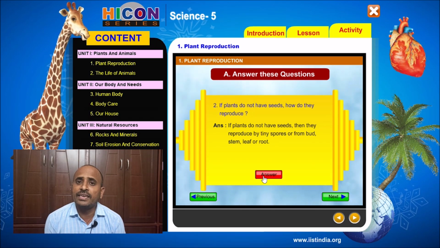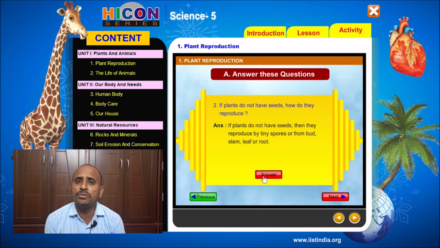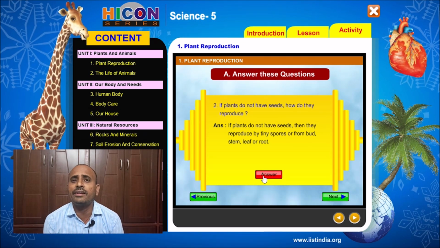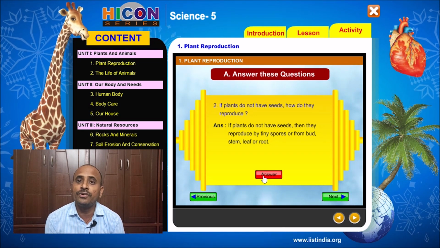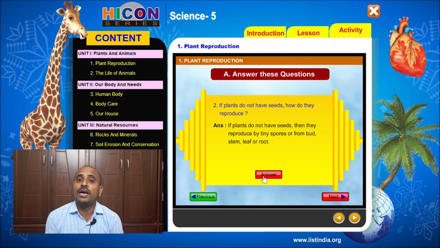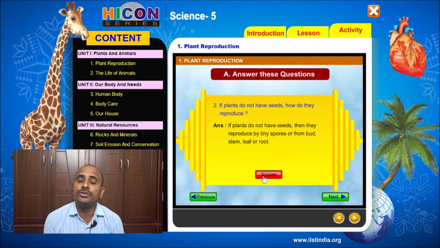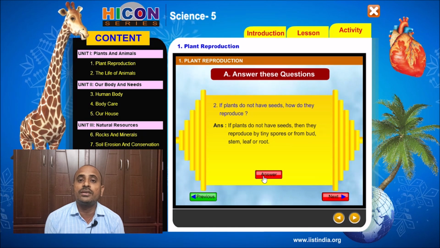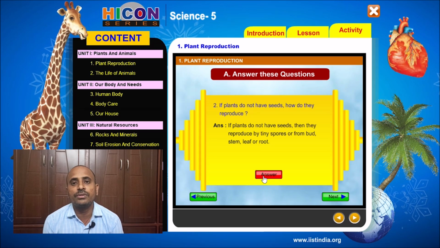If we consider lichens and moss plants, they produce spores, and they can produce a new plant from each spore. And if we consider some plants like potato and carrot, the new plants come from the roots. And if we consider the leaf, the leaf of bryophyllum, bryophyllum produces new plants with the help of its leaf. So in this way, plants that do not have seeds produce new plants from their body parts and from their spores. So children, note down this question and answer in your notebook.